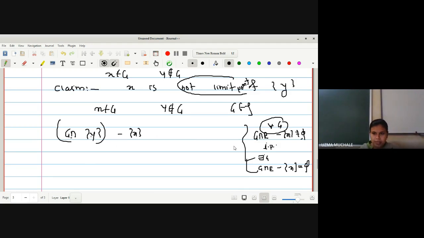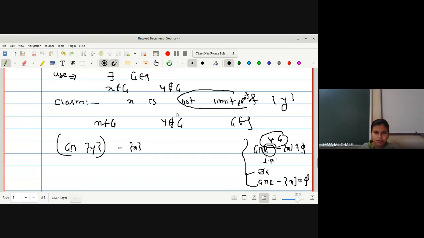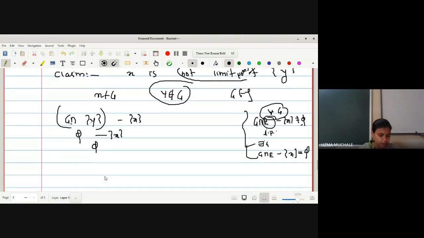So singleton y is nothing but E in this case. So what is G intersection y? If you consider this one, y is not a member of G, so can I say phi. G intersection singleton y is the empty set, minus singleton x, and the empty set intersection with any set is the empty set. So hence we have proved what we wanted.